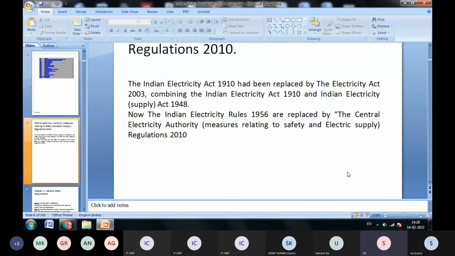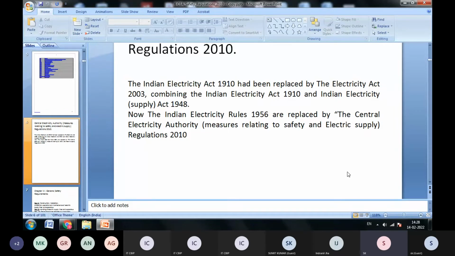Chapter 1 covers how these regulations have been developed and defines the different engineering terms used. Chapter 2 has 11 regulations, on persons who will be authorized to handle the electricity supply system, and who will be the safety officer in different areas.